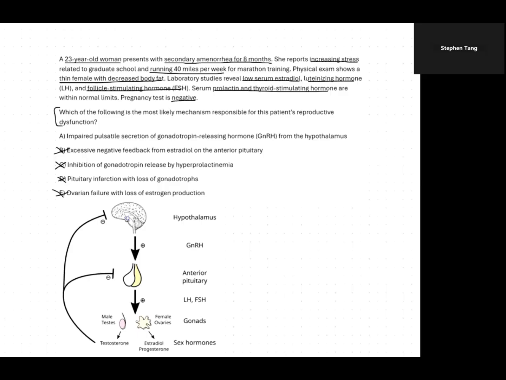So this is a classic case of functional hypothalamic amenorrhea. In this condition, you're thinking about a young woman undergoing lots of stress, heavy exercise, and low body fat. The mechanisms for this are not that well elucidated, but we do know that some combination of these factors can lead to impaired pulsatile secretion of GnRH, which leads to secondary amenorrhea with low GnRH, low LH and FSH, and low estradiol.